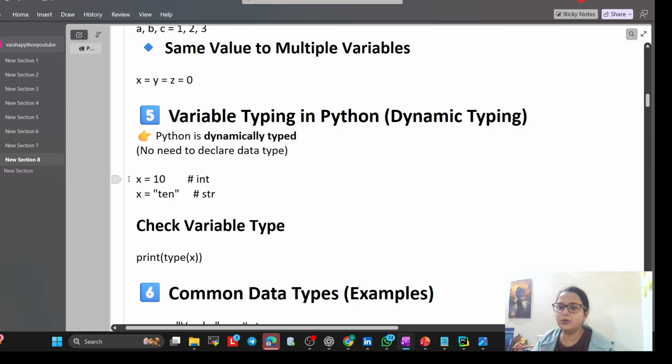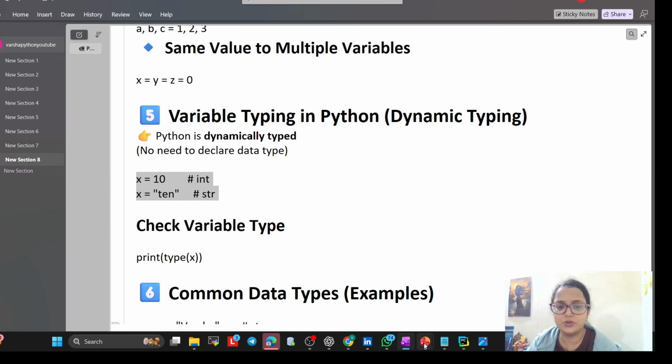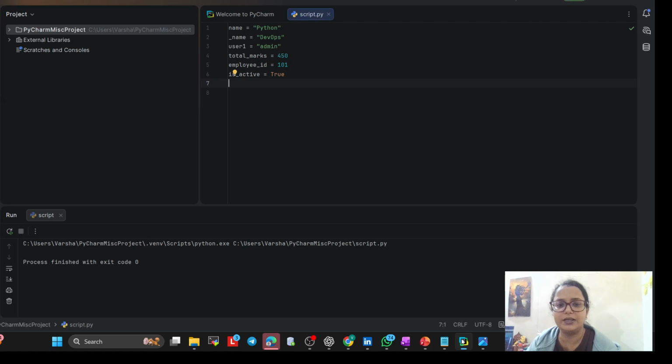So you no need to write like x is equal to 10 with int, or x is equal to 10 with a type. It will give you the value. So I will show you that. See, just write, copy it. This is commented, so it is not going to print, but as of now let me show you. Remove it, otherwise leave it. Okay, this is the value.